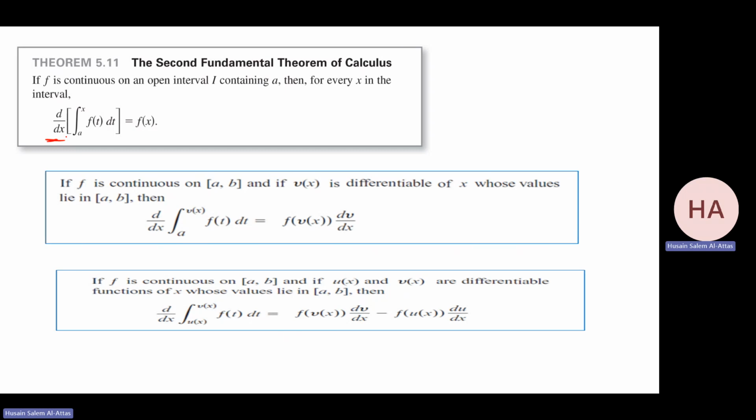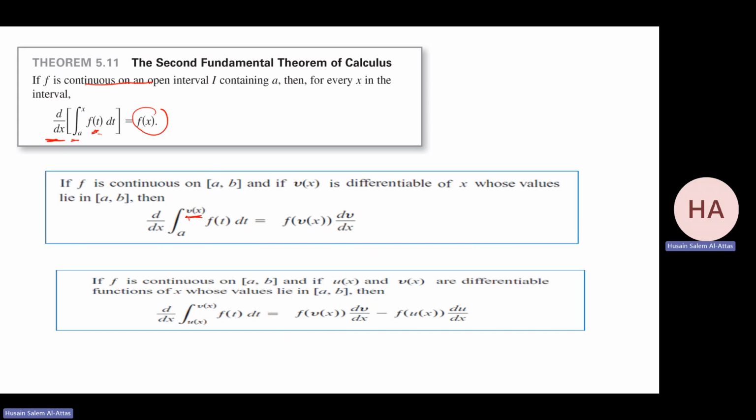So the derivative of the integral will give you the function. Be careful, we need the function to be continuous so we can integrate it. If it's continuous and if v of x is differentiable, this one is. Now, if I have the argument, notice here I have f of t. I do not make f of x because this is up to x, so I need to make it f of t.